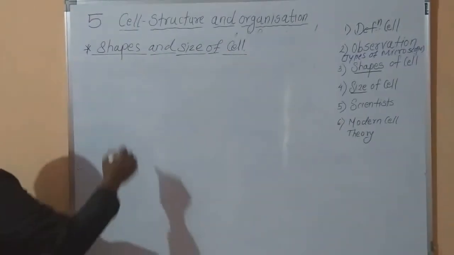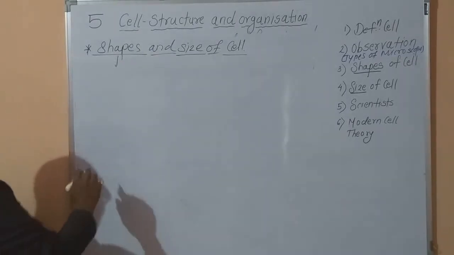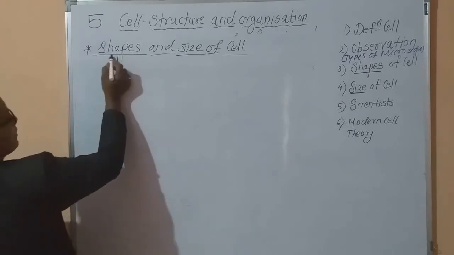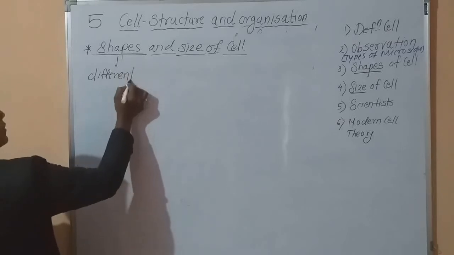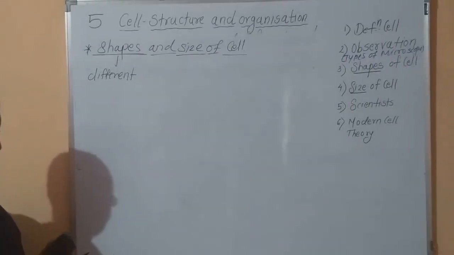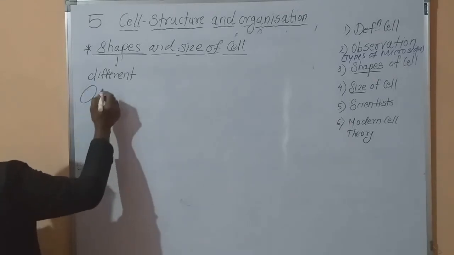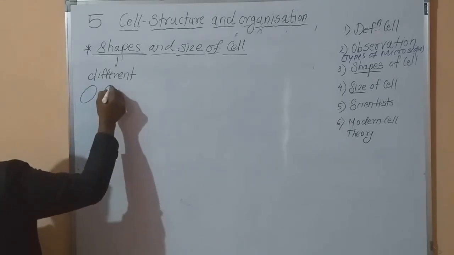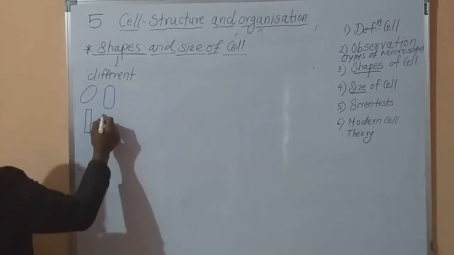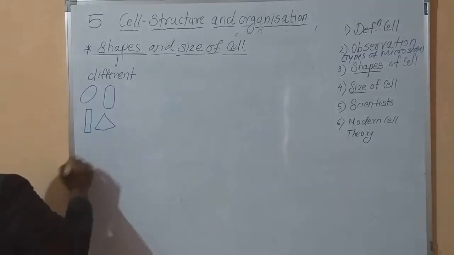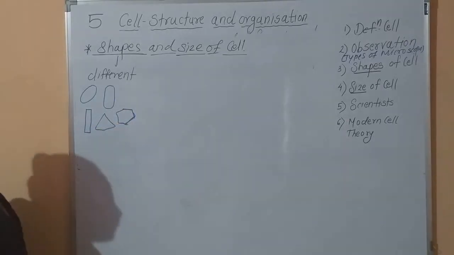Now when we study the shape, these cells are of different shapes. For example, some cells are oval, some are spherical, some are rod shaped. Also some cells are triangular. Sometimes we observe polygonal cells also.